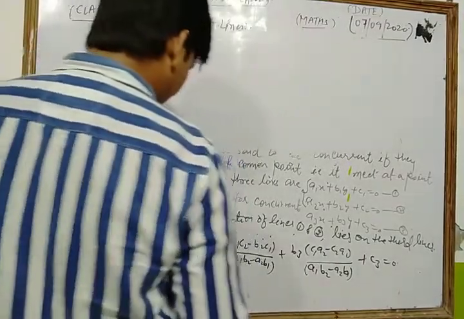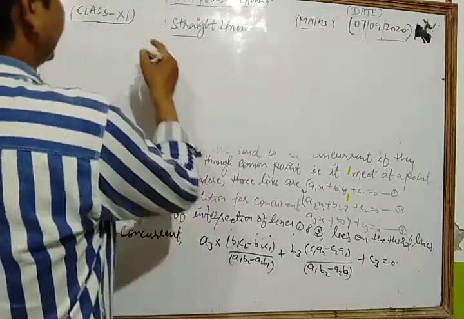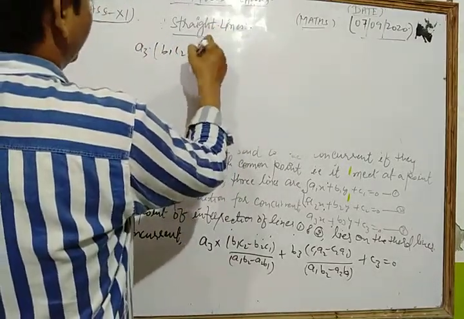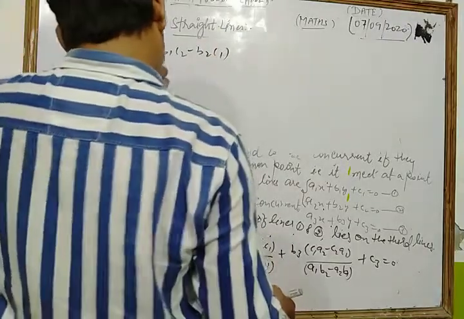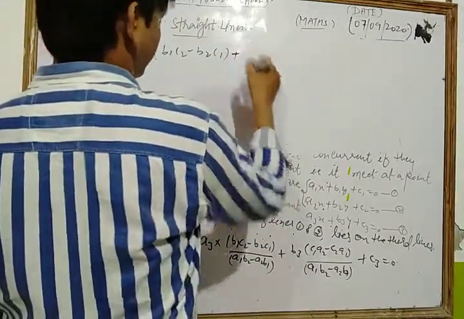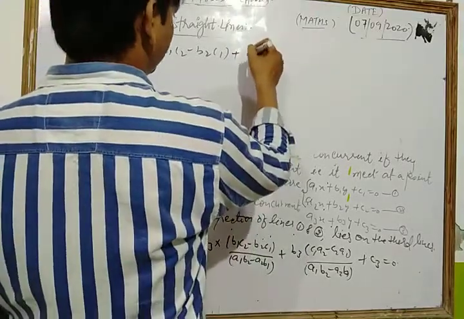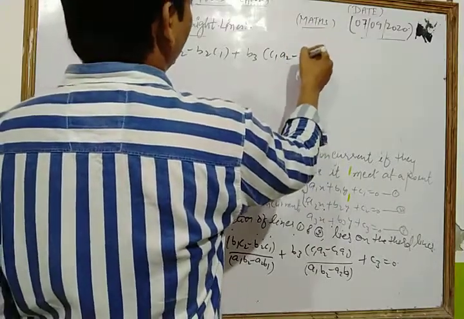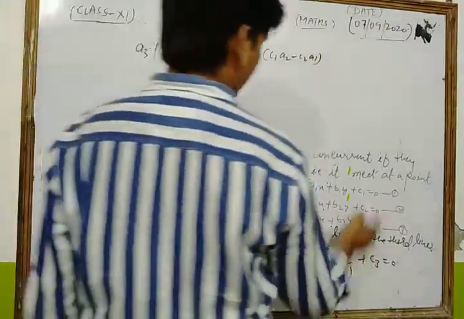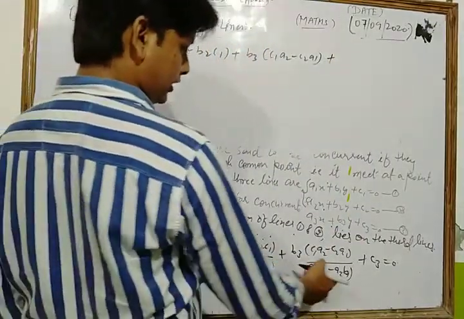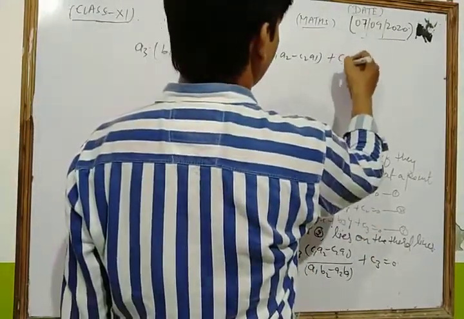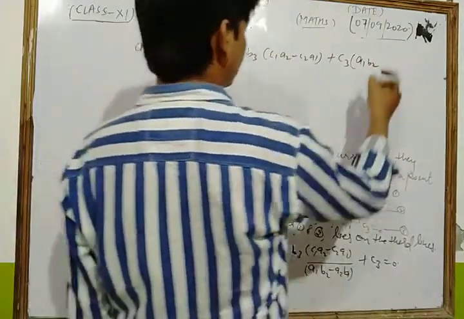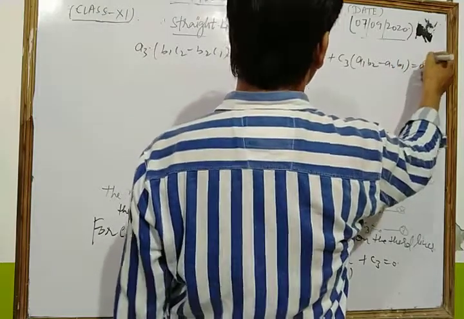If we take LCM of this, so we get as a3 into (b1 c2 minus b2 c1) plus b3 in bracket (c1 a2 minus c2 a1) plus, here we take LCM of this, so this is the same denominator, so we get c3 into (a1 b2 minus a2 b1) is equal to 0.